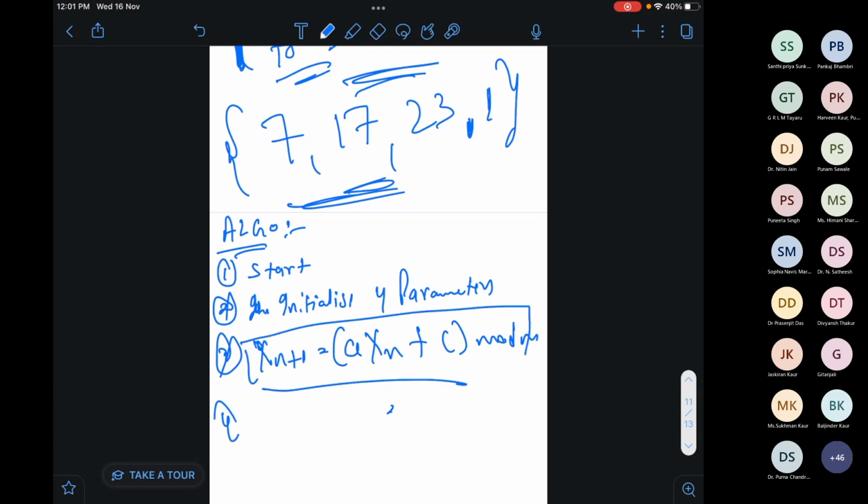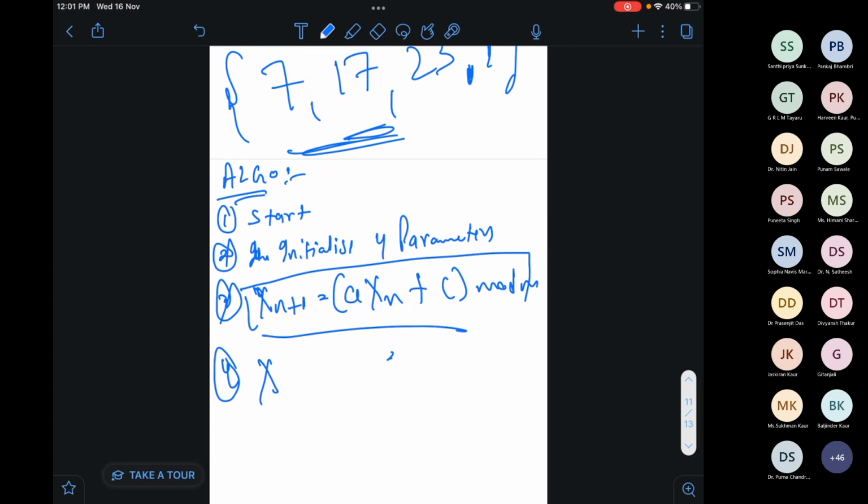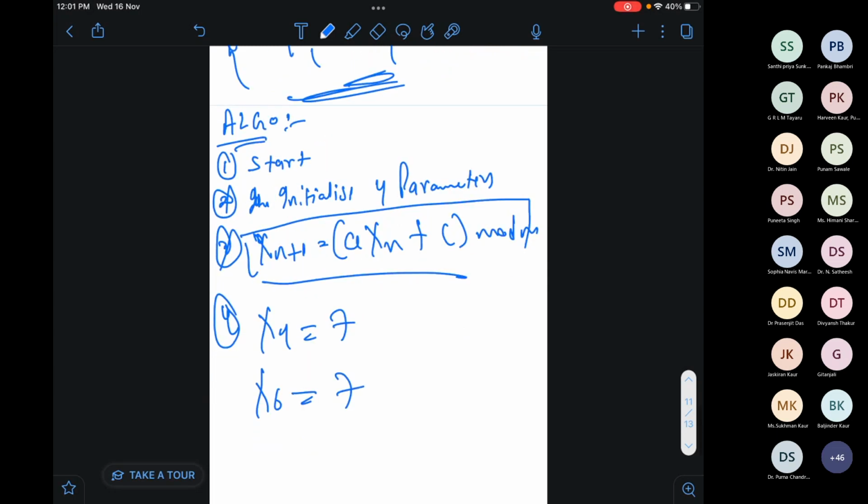Okay. And whenever I'm getting the value, can we write like this, xn minus 1 equals to... how to write? I want to write like my x4 is 7 and my x6 is 7. If I want to write this in algorithm form, how to write this?